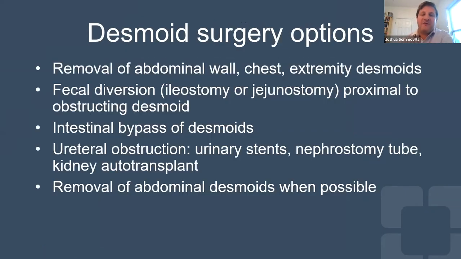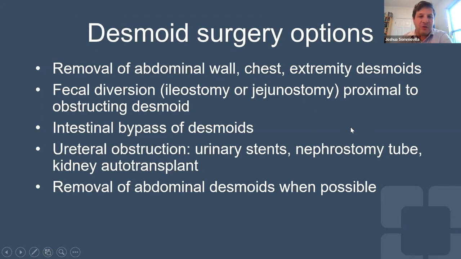So when patients have severe symptoms related to desmoids, as I mentioned before, we can often remove abdominal wall, chest, or extremity desmoids because removing them may not have a major impact on quality of life or a lot of major downsides. When people have a bowel blockage from a desmoid tumor that's not removable, there are options that can relieve some of those symptoms while leaving the desmoid tumor in place. Sometimes that would include creating a stoma, which is bringing up a loop of the intestine to the skin to empty into a bag. That will allow relief of a lot of those symptoms without the high risk of removing the desmoid tumor and a large amount of small bowel.